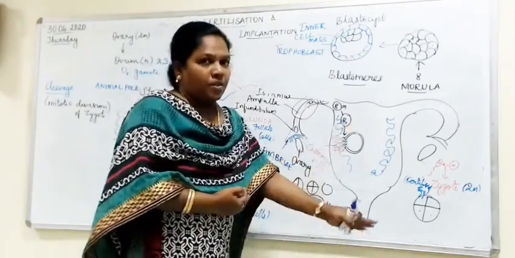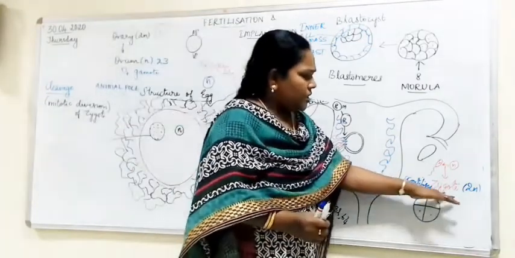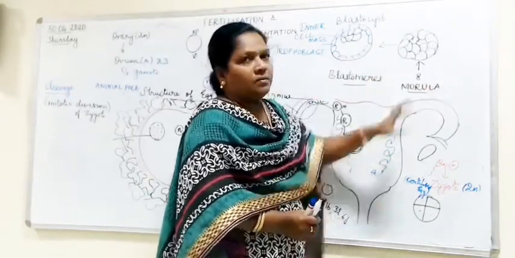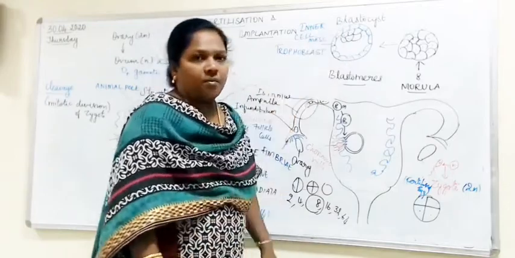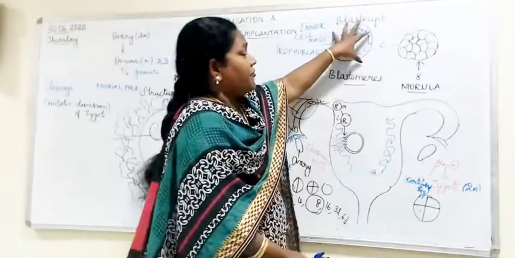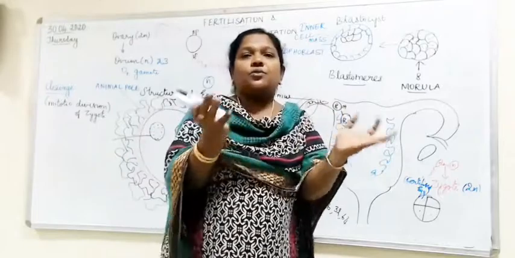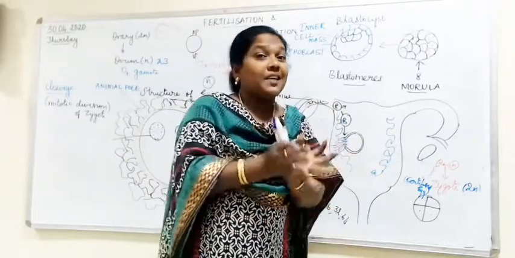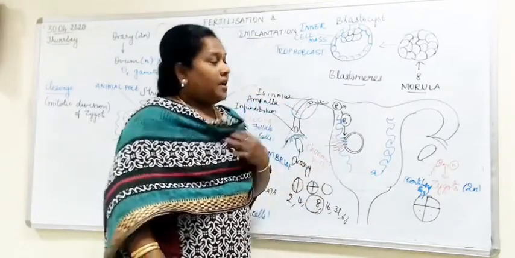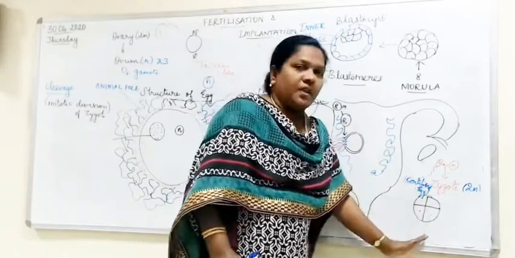After that, the development proceeds, right? So what will happen here? I have told you, at this formation, zygote, when it comes to 8 blastomeres, you call that to be what? Morula. Blastocyst is formed. At this time, if there is a chance of dividing after the formation of this blastocyst, if it divides into 2, then in this case, you use the term identical twins, monozygotic twins. Why? From a single zygote, 2 embryos are developed after the division.